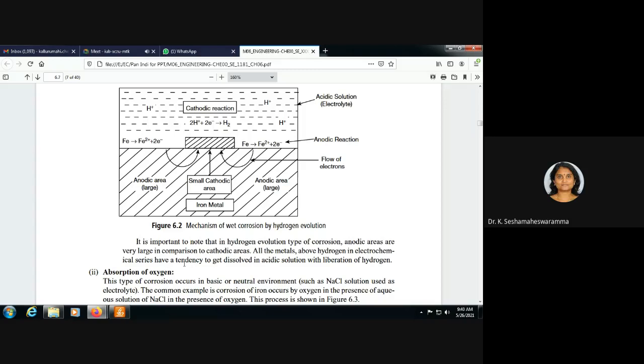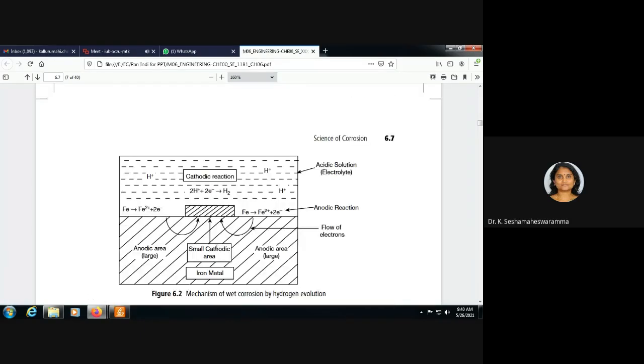So the metals above hydrogen in the electrochemical series dissolve in acidic solution with liberation of hydrogen. This is the evolution of hydrogen type of corrosion.